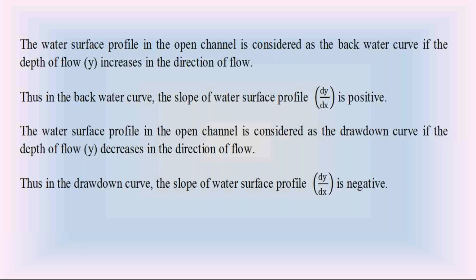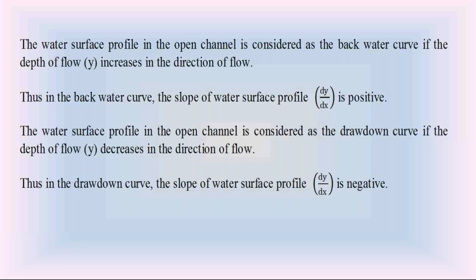We know that in unit 2, in the beginning of this unit, I explained the dynamic equation of gradually varied flow. Please remember that dy/dx is equal to (S0 minus SF) divided by (1 minus Q squared T by g A cubed). In that dynamic equation, I discussed with you about dy/dx. dy/dx is the slope of the water surface with respect to channel bottom.